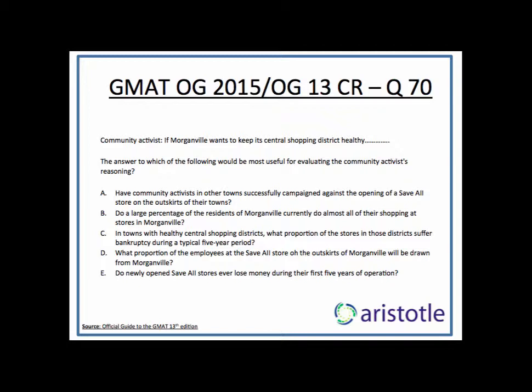So whenever you have an evaluate question, this is how you check. If the answer goes one way, then you will get one conclusion. If the answer goes the other way, you will get an opposite conclusion. You can't get the same conclusion both ways, otherwise what are you evaluating? So C is the answer to the question because it brings in some other causes. What the causes are, we have no idea, but it just brings in the thought that there could be some other causes as well for the same effect. We'll look at the other two options also.